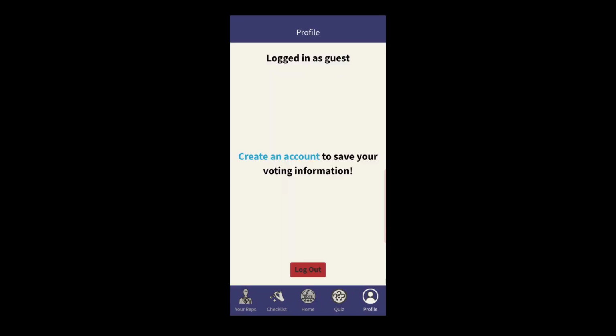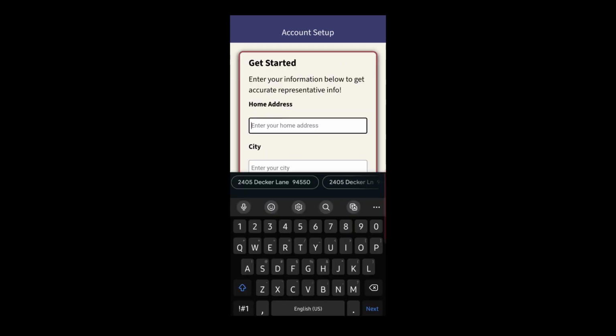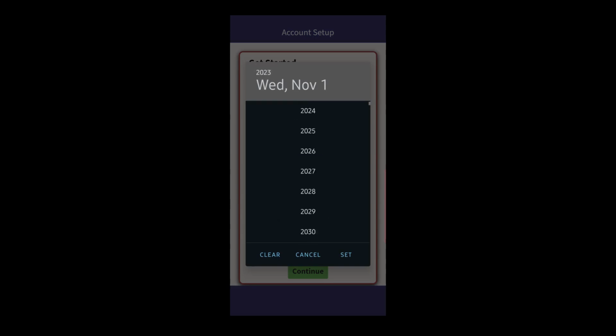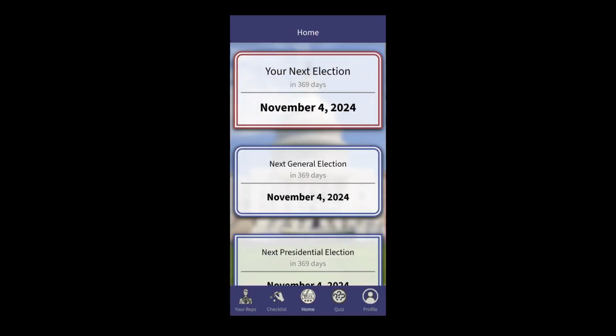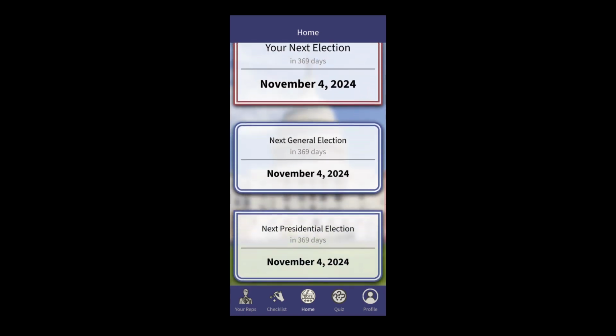Here, if a guest user decides they want to save their information, they can create an account by clicking Create an Account. We store the user's information such as their address, city, and zip code. Our app displays the next general election the user is able to vote in once they're 18 years old.